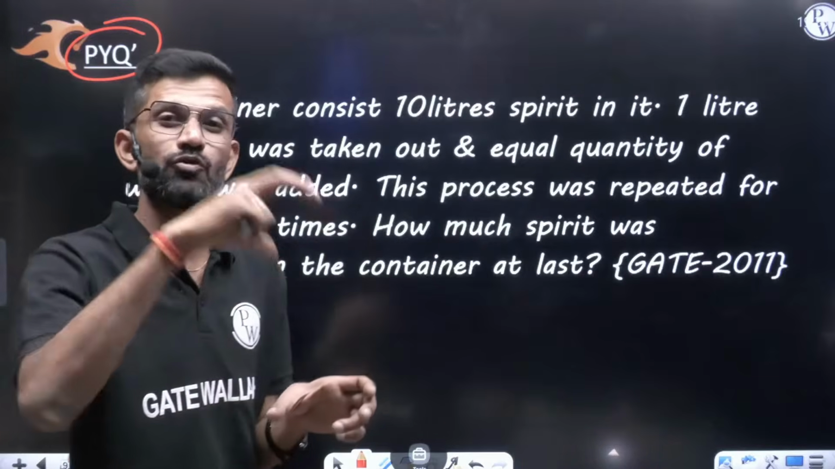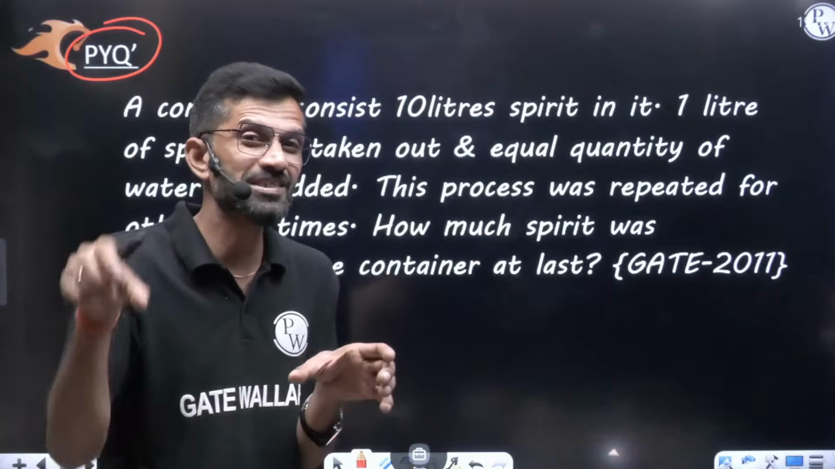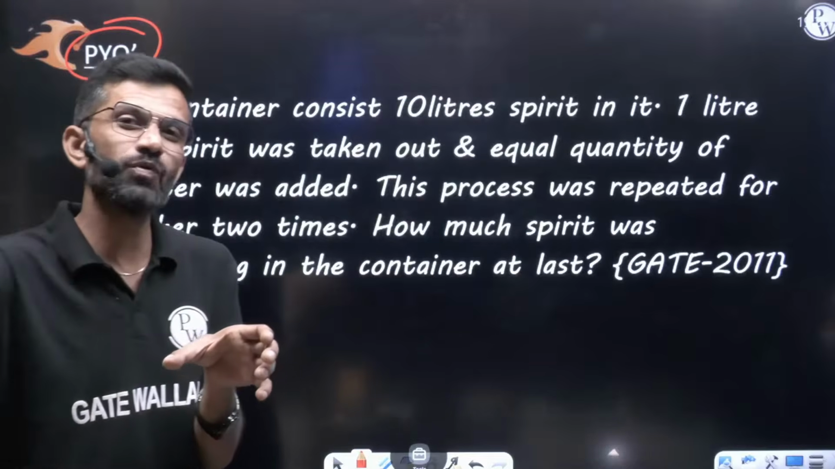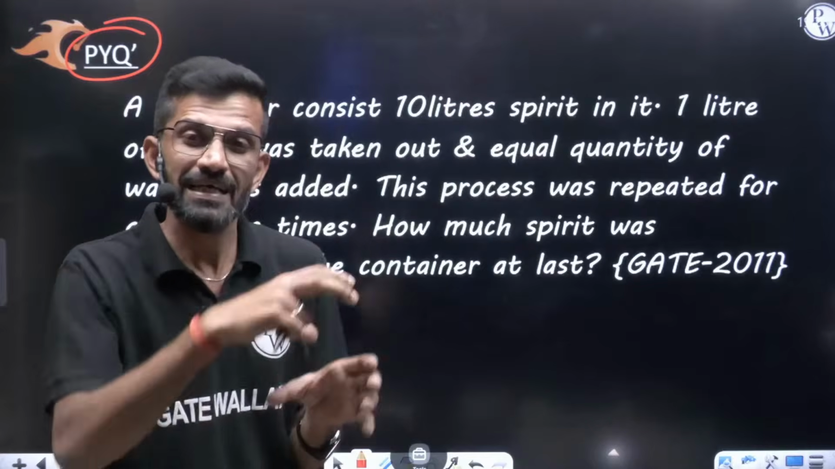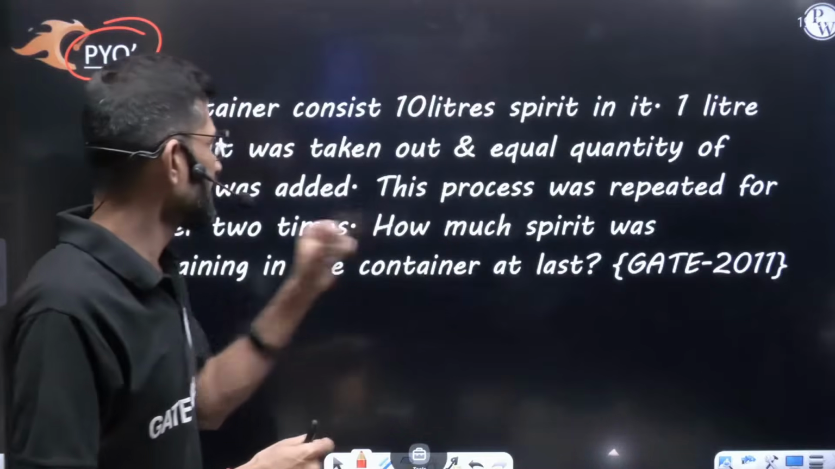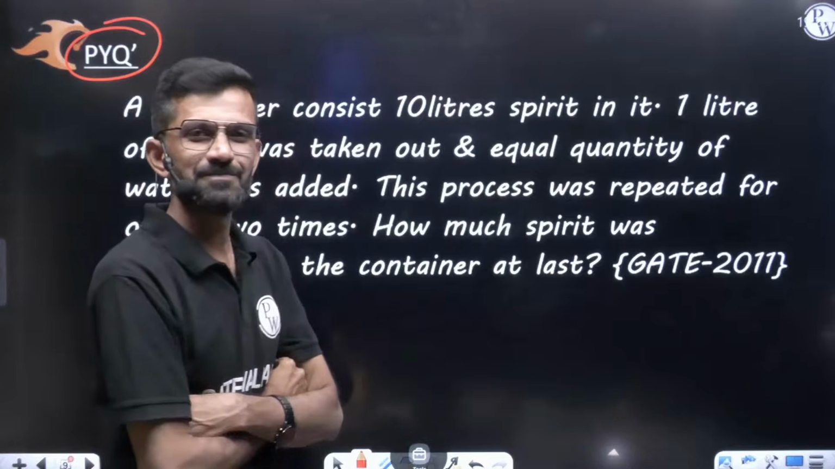Means again they removed 1 liter, now of mixture. Now they won't remove only the spirit because they added water. Now they will remove 1 liter of the mixture and again add 1 liter of water. The third time, again they will remove 1 liter of mixture and again add 1 liter of water. Then they are asking you how much spirit remains in the container at last.